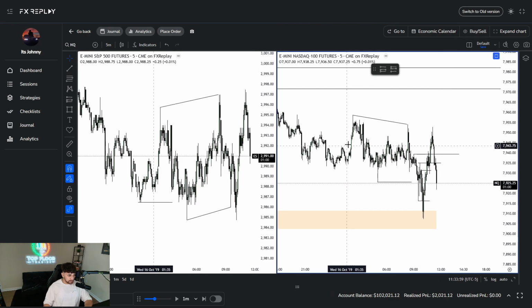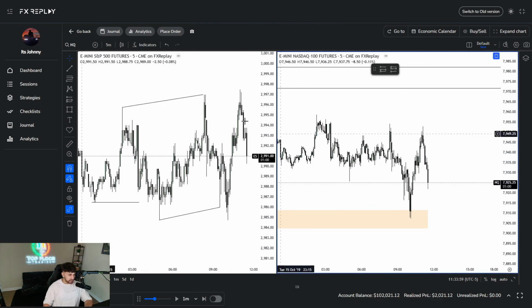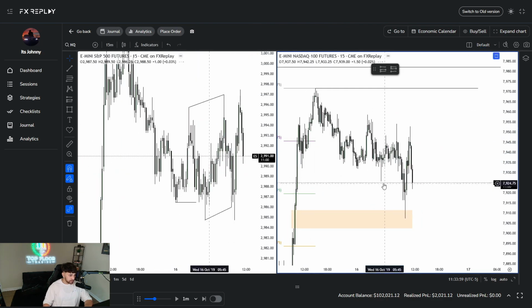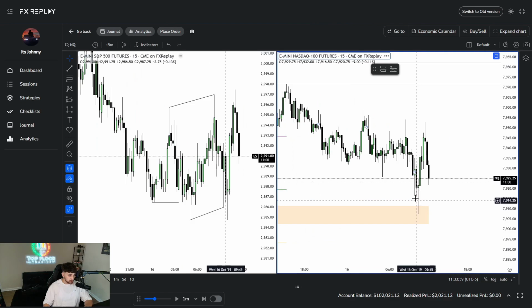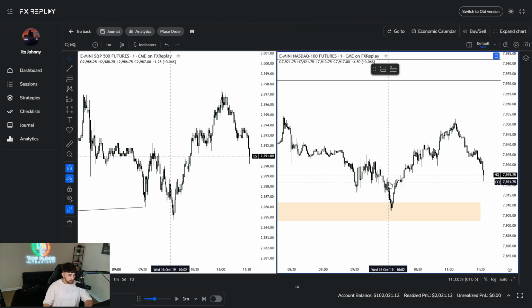It has a very small, tight range. I don't like these type of days. I always get chopped up on these type of days, but we caught a nice little scalp right there based off the CRT confluence that we had: 10 a.m. opening lower, closing within the parent candle's range. We found a 1-minute CISD off of this 15-minute fair value gap. It wasn't a very good, convincing one with displacement above it, but nonetheless, it still held. It worked out, pushed up to the CRT high, and that was it.